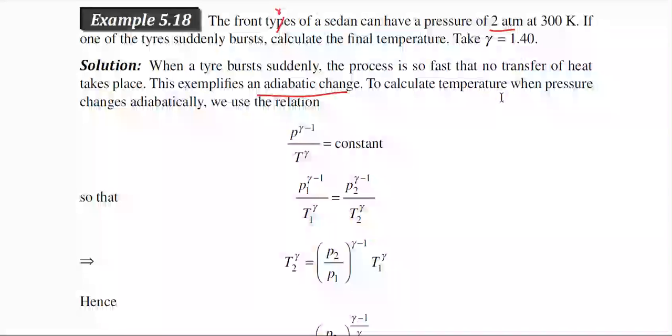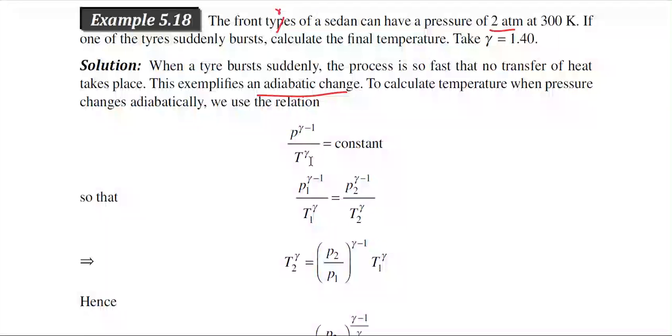To calculate temperature when pressure changes adiabatically, we can use the TP relation. There are different types of relations, but we can use the TP relation in this particular problem, because we have to calculate the final temperature, and the pressure value at the initial condition is given.